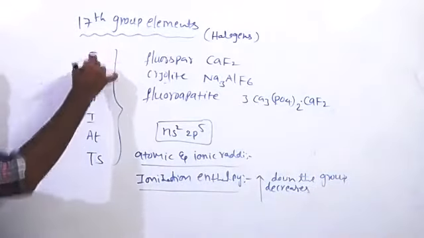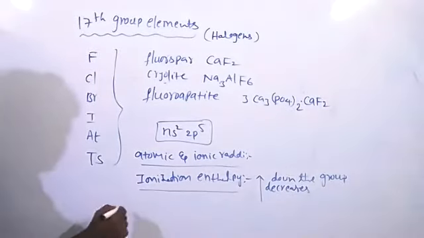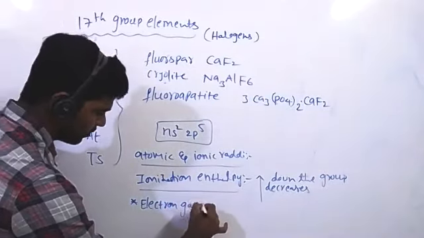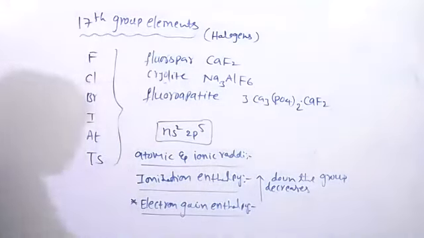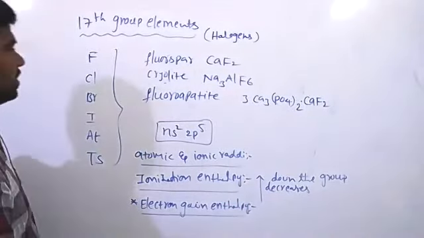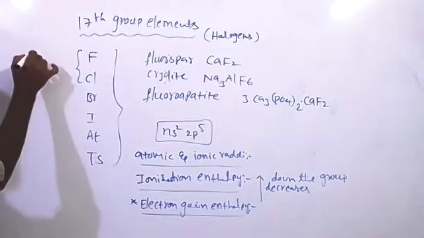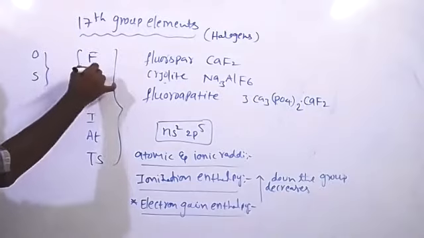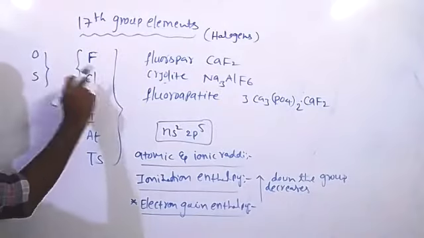Fluorine having highest, astatine having the lowest ionization enthalpy. Next, electron gain enthalpy, a small exception. So the general trend is electron gain enthalpy down the group decreases. However, a small exception exists between fluorine and chlorine. Even this point we discussed in 16th group elements, between oxygen and sulfur. Generally, fluorine should have higher electron gain enthalpy than chlorine, but fluorine having the lowest.